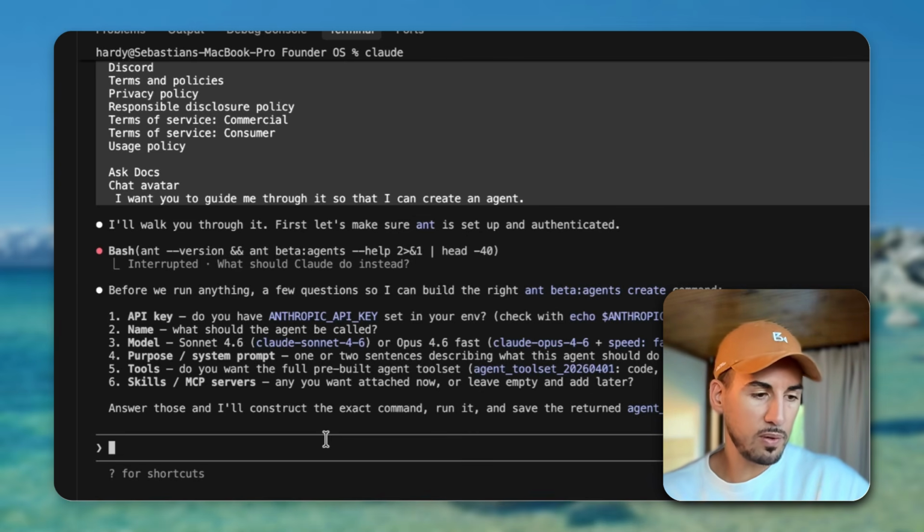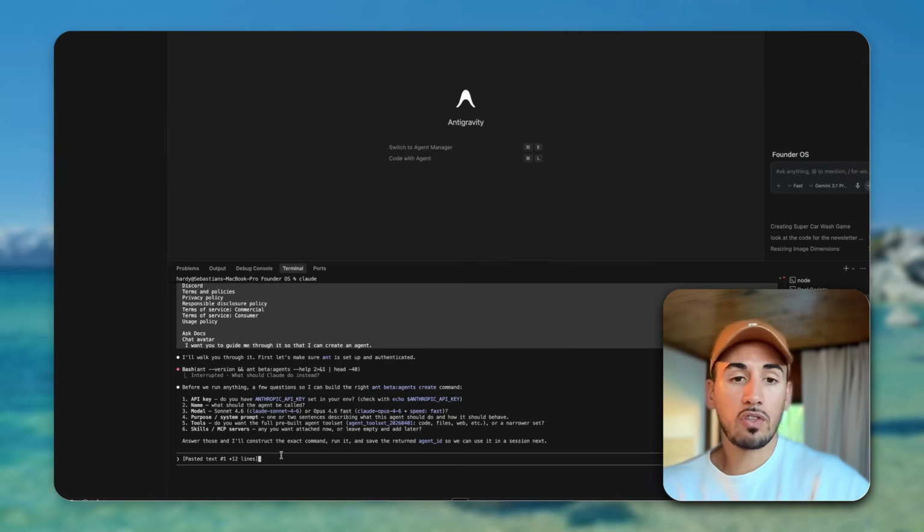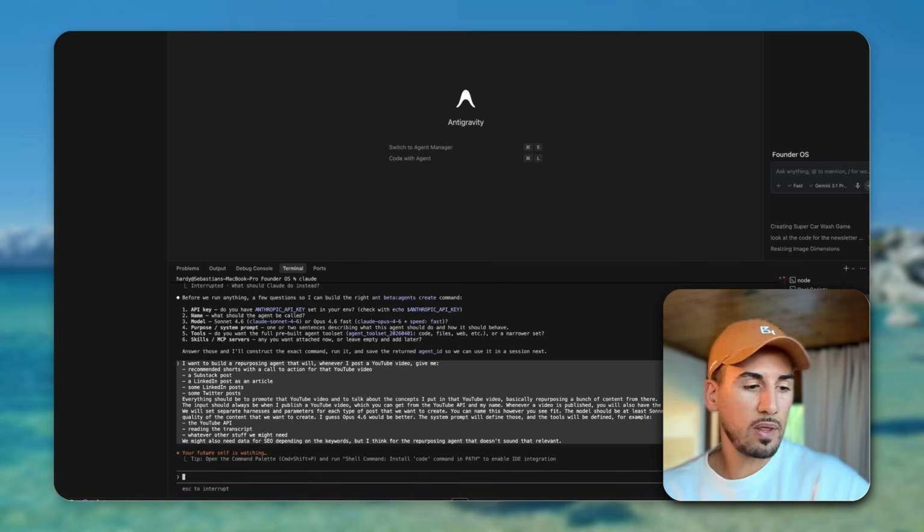And the system prompt will define those, and the tools will be defined. So for example, the YouTube API and reading the transcript, that kind of stuff. We might need that as well. Maybe the data for SEO, depending on the keywords, but I think for the repurposing agent, that's not that relevant. And then I would just go ahead and continue voice prompting with it to set up the agent, which it will now do.